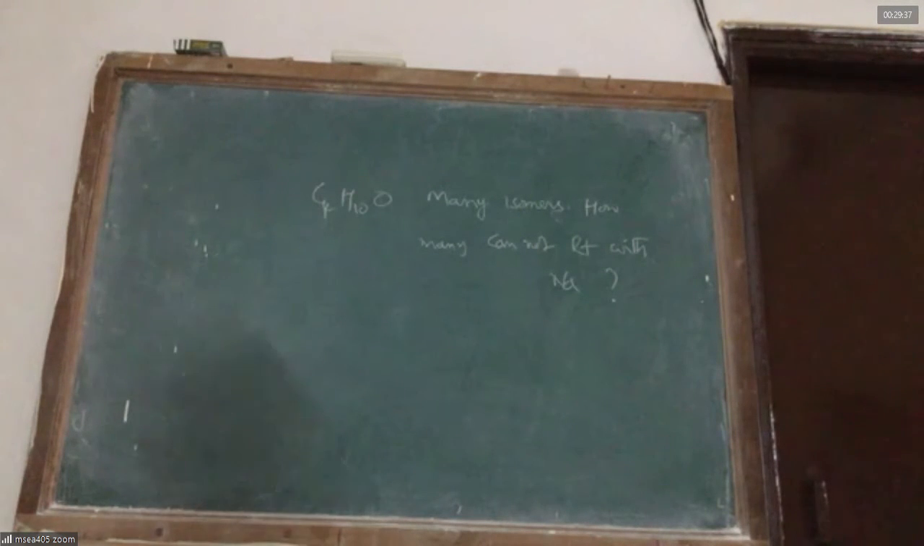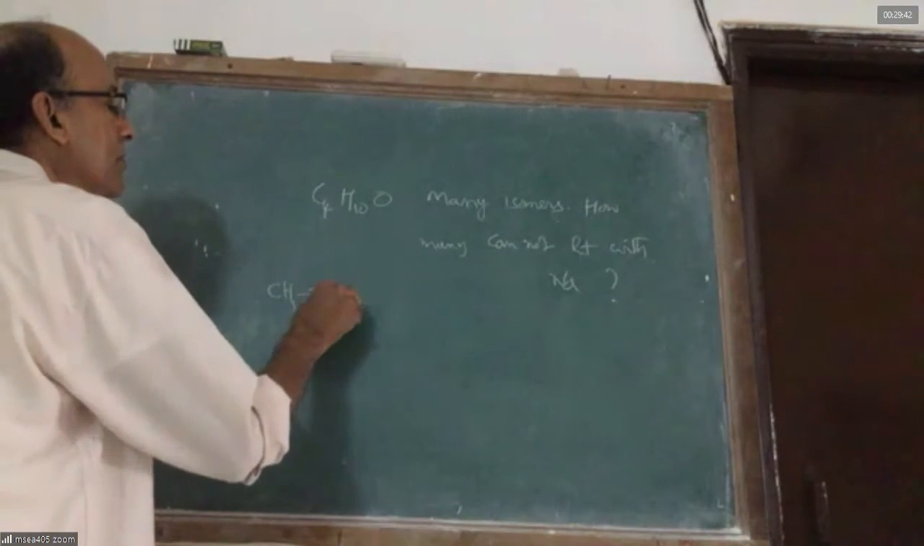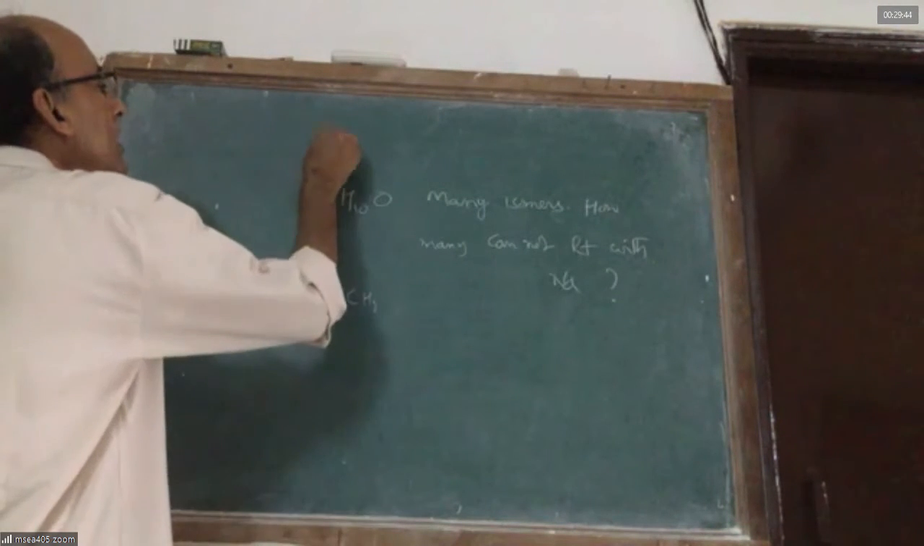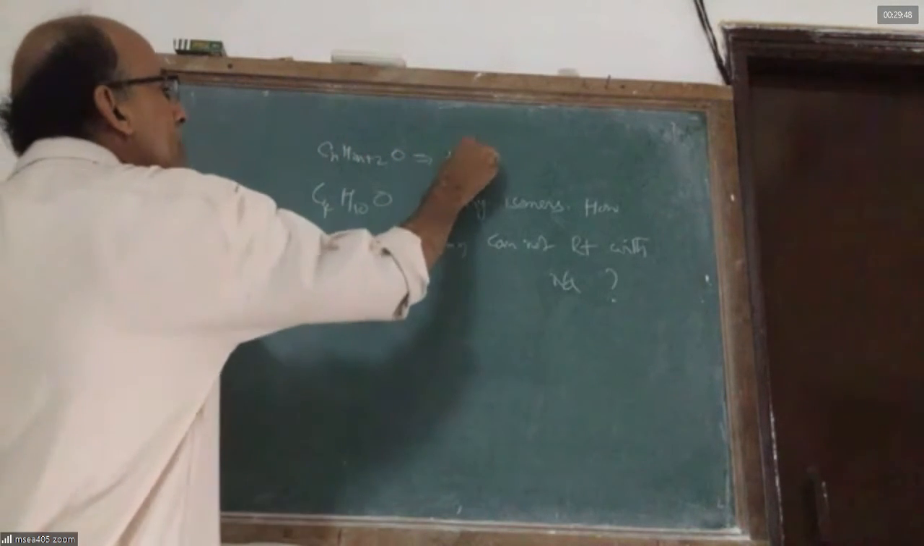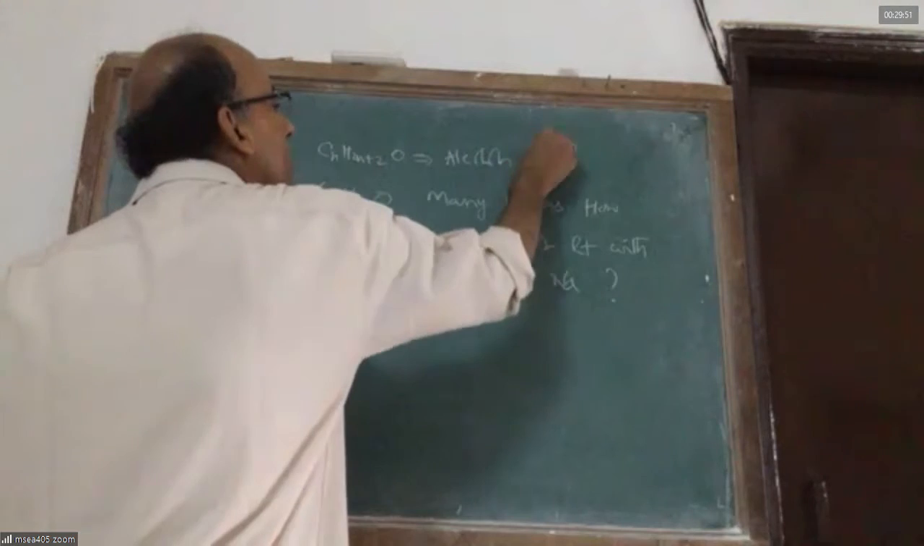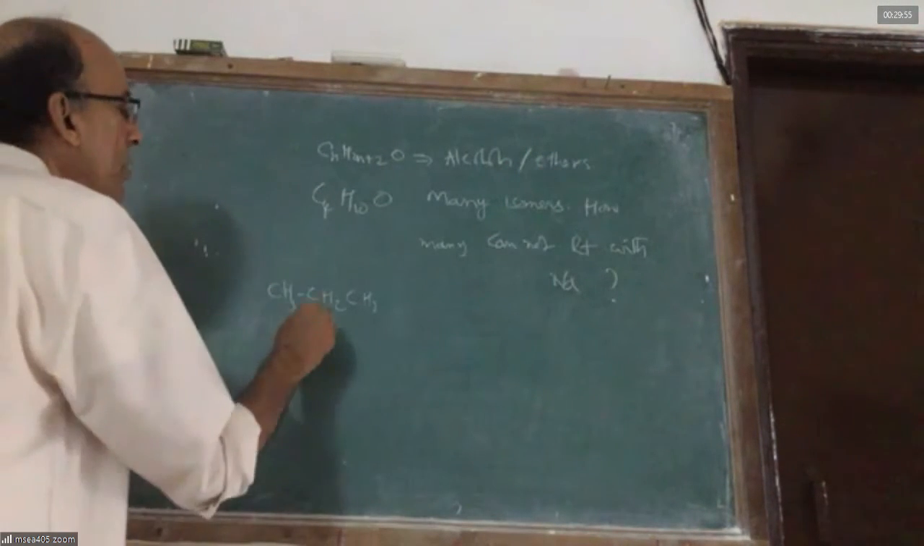Hello. You know that C4H10O can have a structure like this. The formula CnH2n+2O implies alcohols or ethers. Do you know that fact? So C4H10O can be like